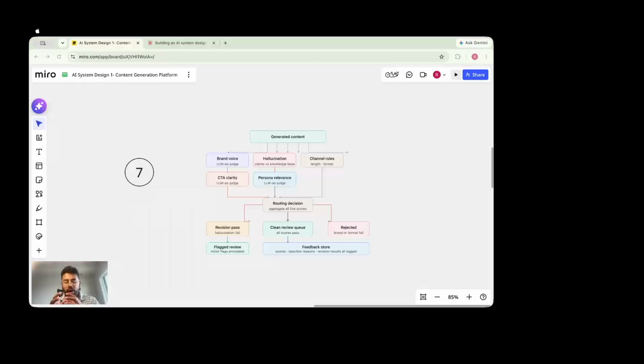Now let us look at what happens after the content is generated, right. So until now, what has happened as a recap is we passed in the validated user input, we passed in those 4 things into our context assembly, right, the product specs, the brand guidelines, the channel constraints, and the ICP, the persona information, all the other stuff, the key messages from the user.